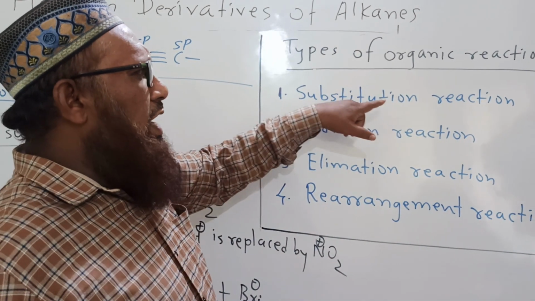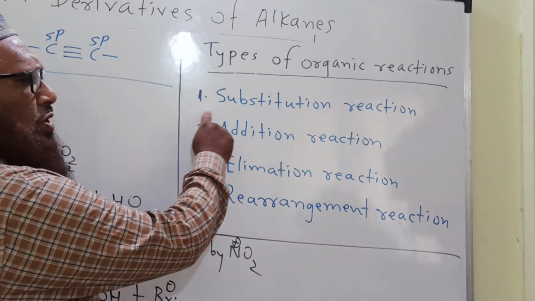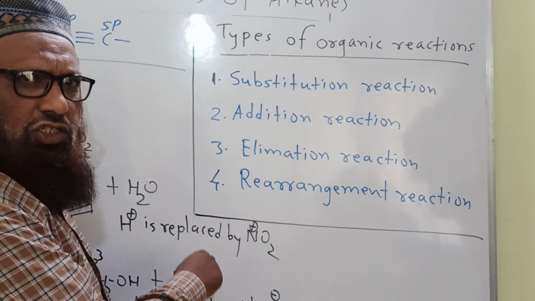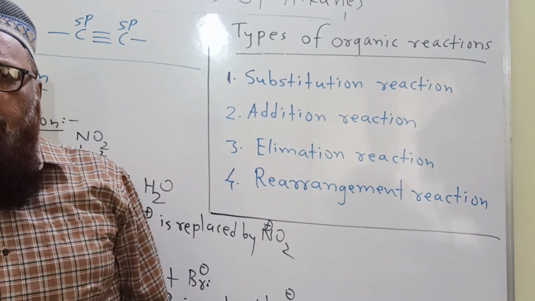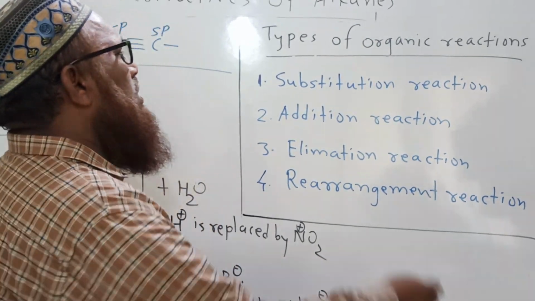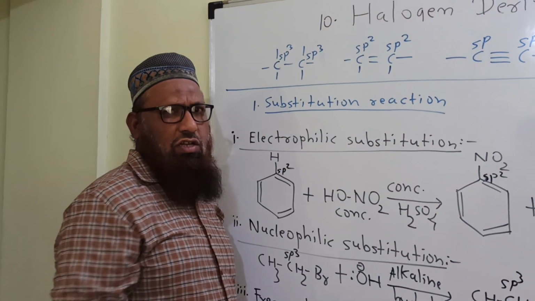Types of organic reactions are mainly classified into four types. Number one, substitution reaction. Number two, addition reaction. Number three, elimination reaction. Number four, rearrangement reaction. Rearrangement reaction we have to see later on. Let us see what is the meaning of the first one, substitution reaction.